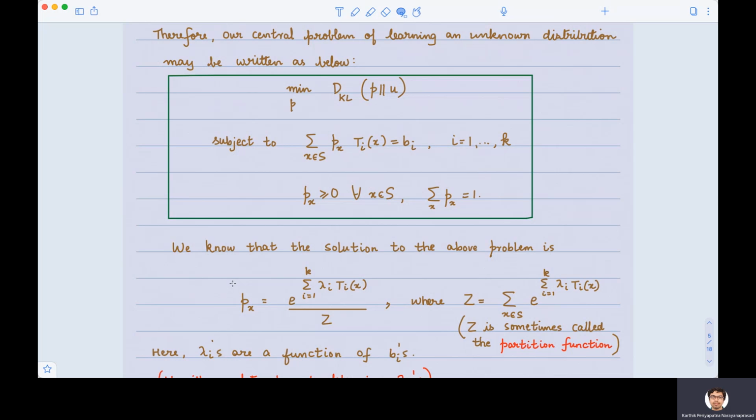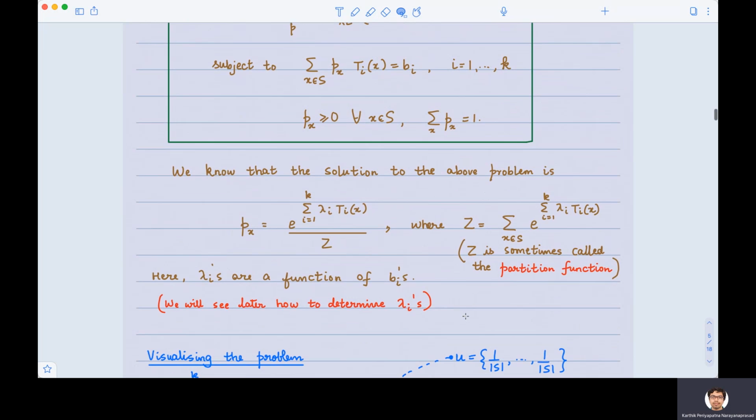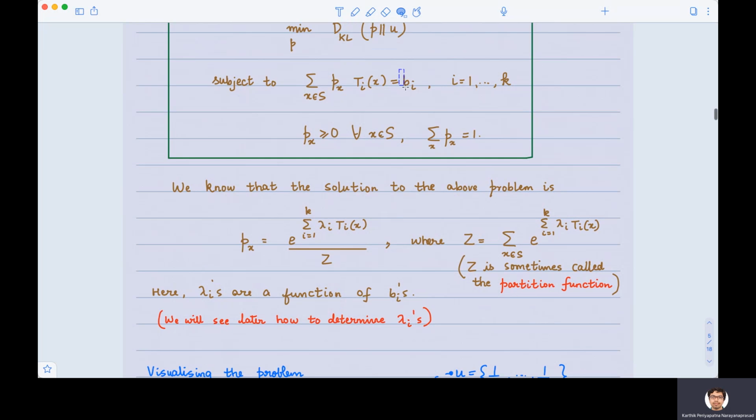And we already know that the solution to the above problem is of this particular form. P(x) is equal to whatever is shown on this page. Again, Z is the normalization factor. Z is also sometimes called the partition function. Let's remember this term, as it will come into use later. Now here, what are the lambda i's? The lambda i's are certain parameters, and these depend on the b i's. And the b i's here are the constraints, that is, the measurements that we have made. So the lambda i's will depend on the b i's.